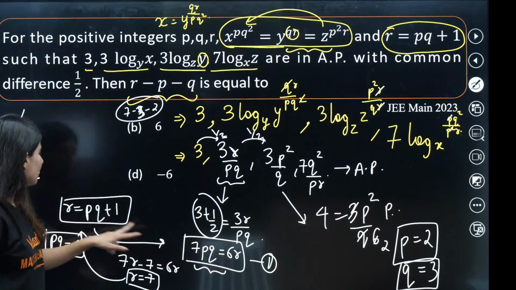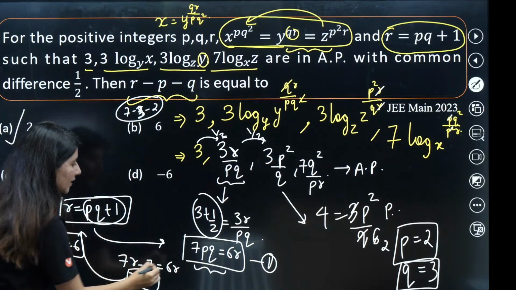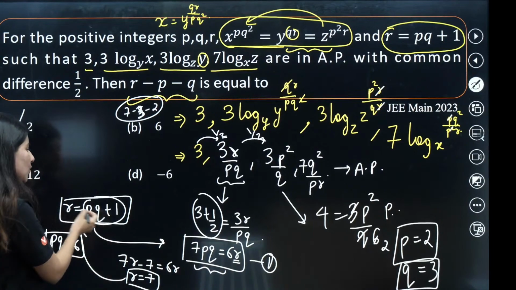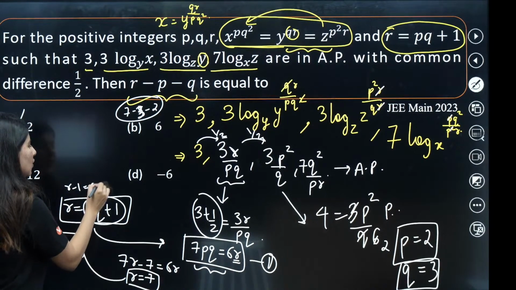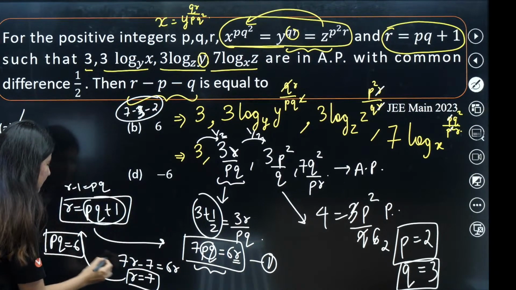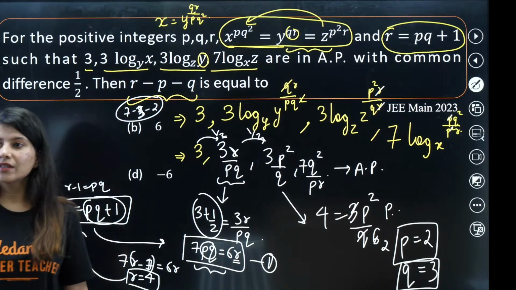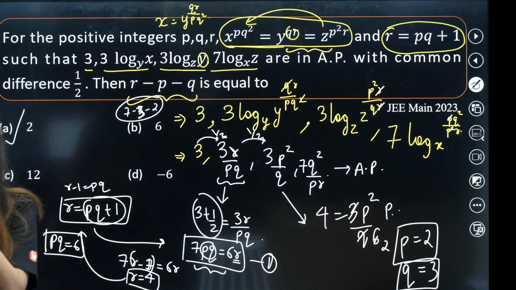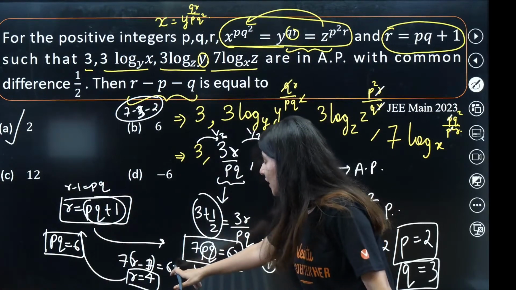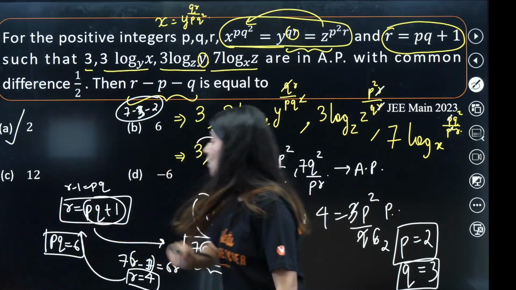So 6R is 7PQ. Put the value of R is equals to PQ plus 1. So R is what? PQ plus 1. Or you can say that PQ is equals to R minus 1. PQ की value कितनी आ गई? R minus 1. So 7 times R minus 1. ठीक है? 7 times R minus 1 is equals to 6R. R की value 7. Got it? Yes? Okay. Understood. Okay. Thumbs up. The moment you get the value of R, put the value of R over here so that you get the value of PQ. Now you have value of PQ.